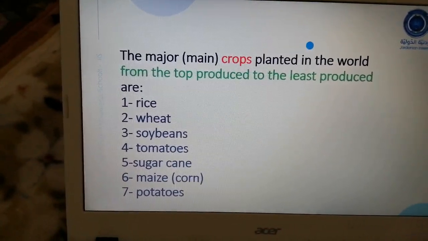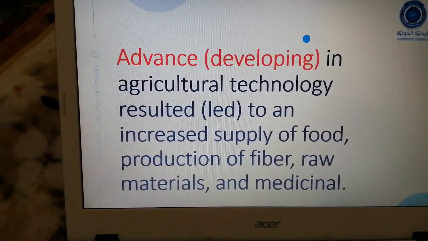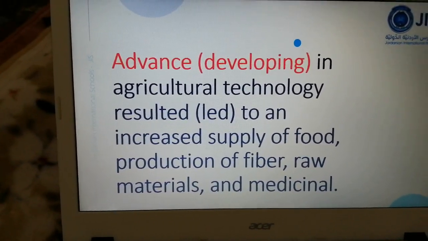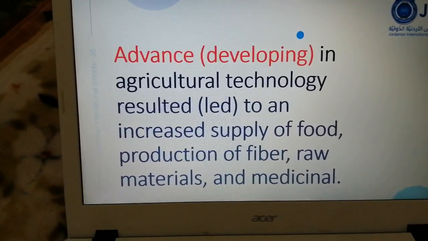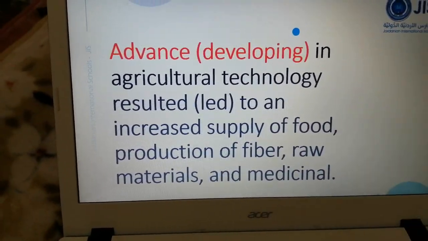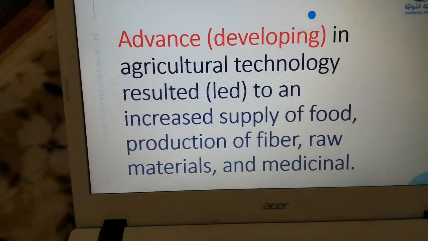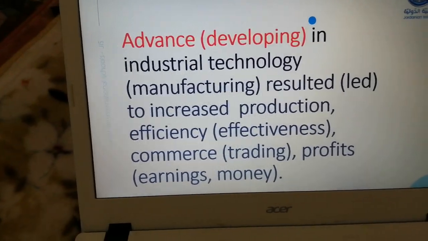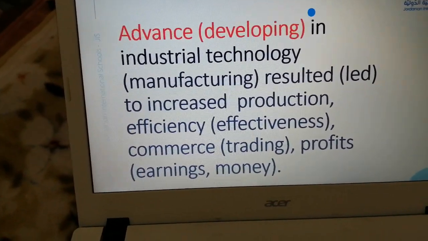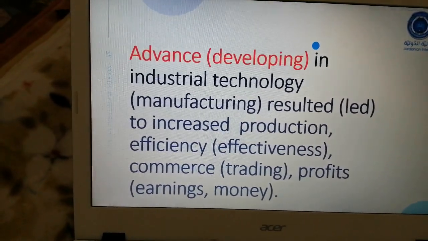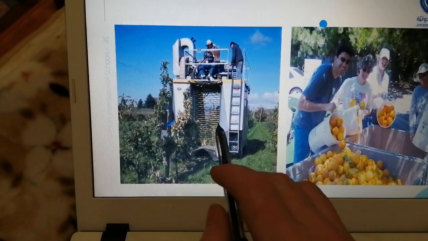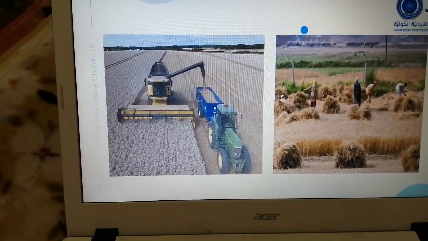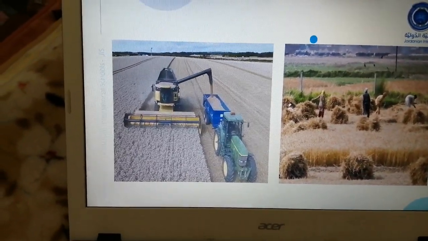For example, using technology in industry or using technology in agriculture is very important, because it has good results for our work. It will increase our production. For agriculture, it will increase the food, the medicinal, the raw materials, and other stuff. Technology will increase the production, the efficiency, commerce, and profits in our work. So technology is important. As we said here, it will make the work easier, faster in harvesting, for example, like this one, if you use it in agriculture, and it will give us good results.